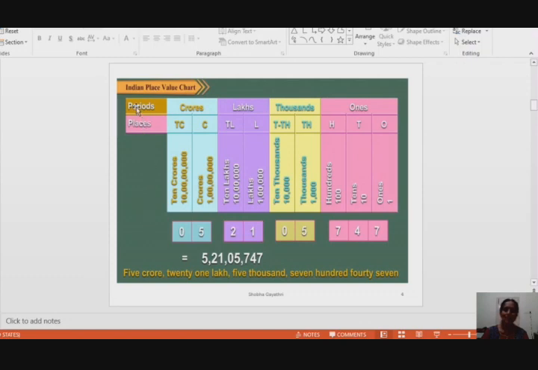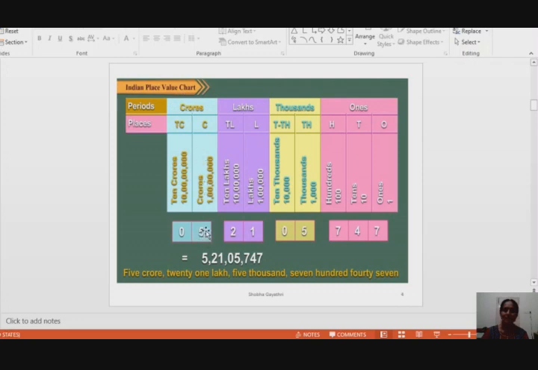The top row represents periods. See, the first is the ones period. There are 3 places under the ones period: ones place, tens place and hundreds place. Next, we get the thousands period, with 2 places: thousands place and ten thousands place. In the lakhs period, there are 2 places, lakhs place and ten lakhs place. In the crores period, crores place and ten crores place.